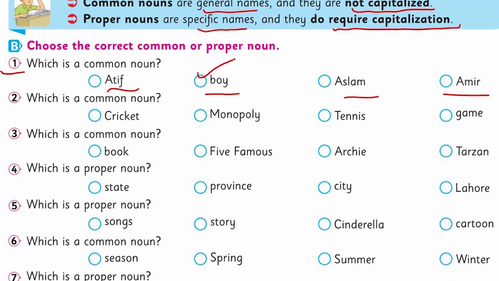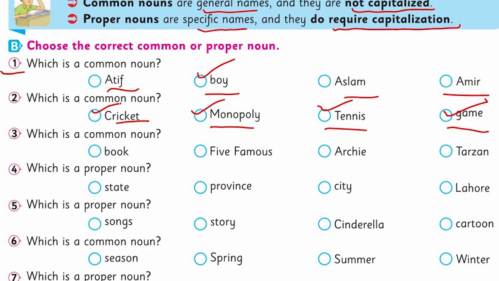Look at the second one, which is a common noun here: cricket, monopoly, tennis, game. Yes, game, because all of these are specific names of a game. Monopoly is another game, tennis is another, and cricket is another.